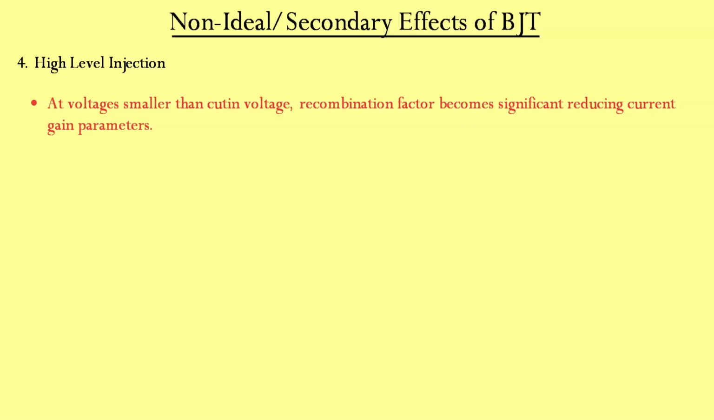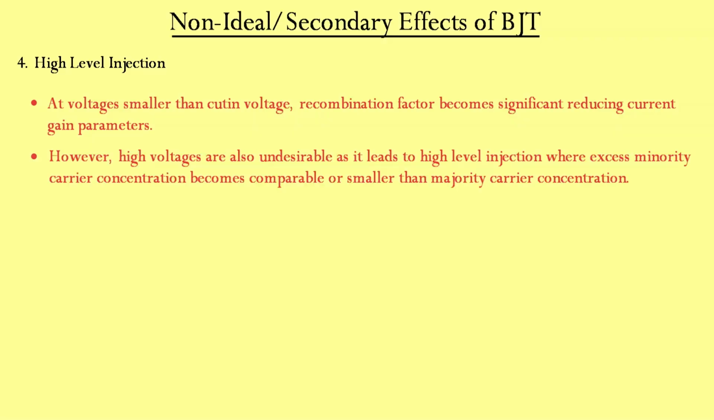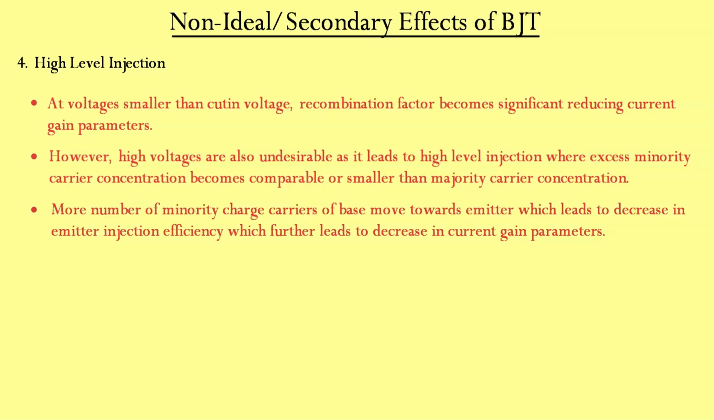At low voltages smaller than cut-in voltage, the value of the recombination factor becomes significant, reducing current gain parameters. But a problem also arises when the biasing voltage becomes significant. This leads to high level injection, where the excess carrier concentration becomes comparable to or greater than the majority carrier concentration. In such cases, because of the larger number of excess minority charge carriers of the base moving towards the emitter, emitter injection efficiency reduces, which further reduces the current gain parameters. That is the reason why high level injection in BJT is not preferred.